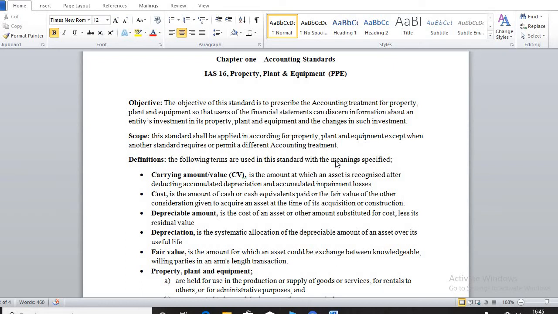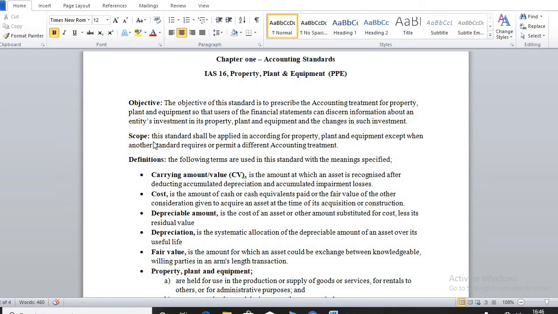So for now, I want you to know that when we say carrying amount or value, we are saying it is the amount at which an asset is presented on the face of the financial statement or the financial position after we've taken away the total depreciation and the total impairment losses for that particular PPE. Okay, and let's move on to the cost of PPE. When you say cost in the standard, what are we trying to say?